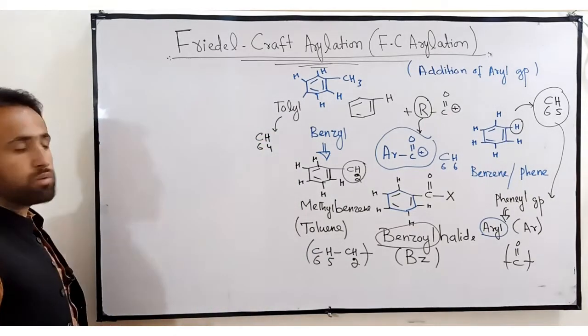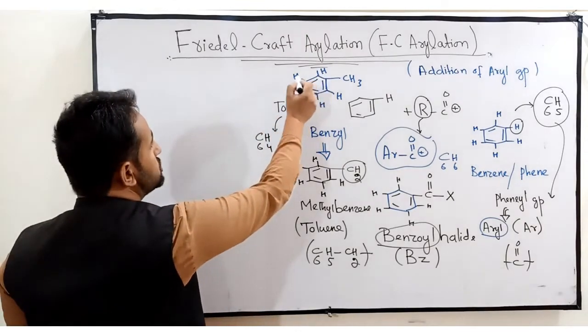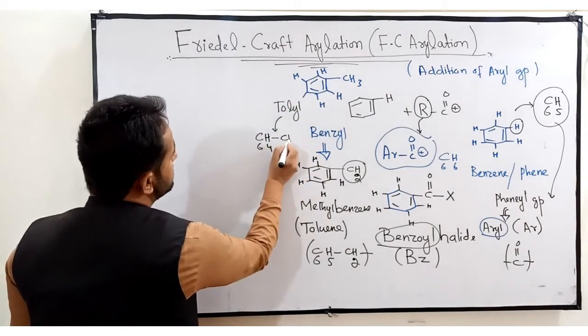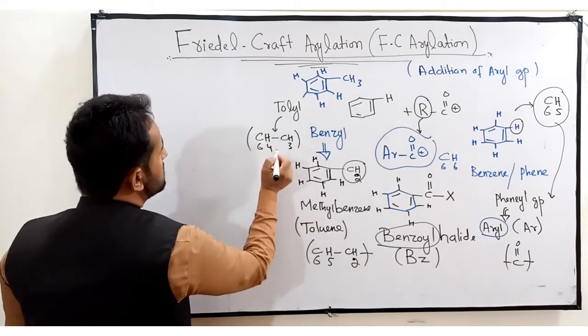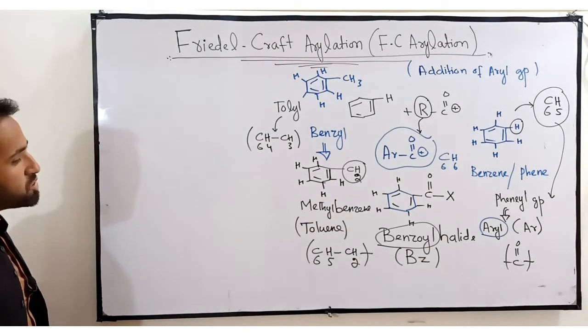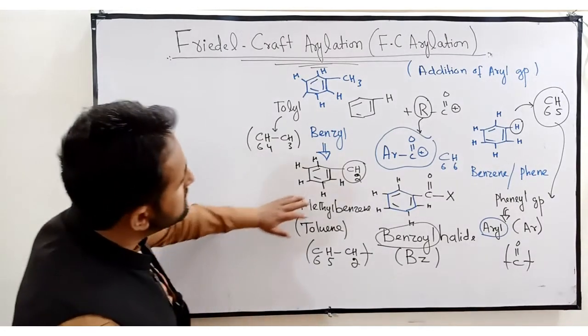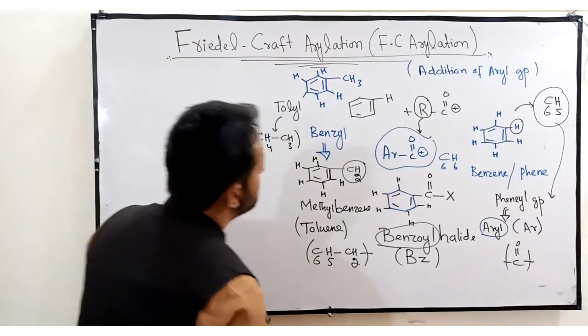This time you have to write 4 hydrogen atoms, because count 1, 2, 3, 4. This is the formula of tolyl. I hope you have understood this point well and keep this in your mind.